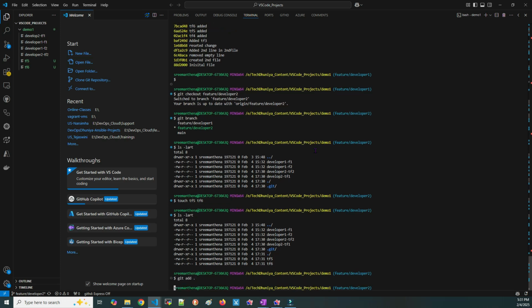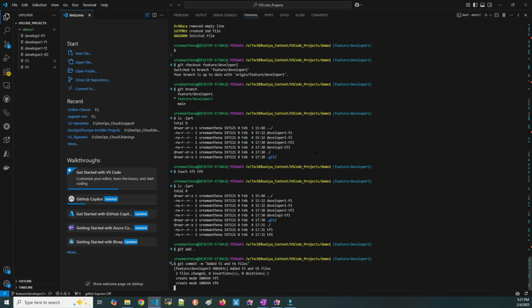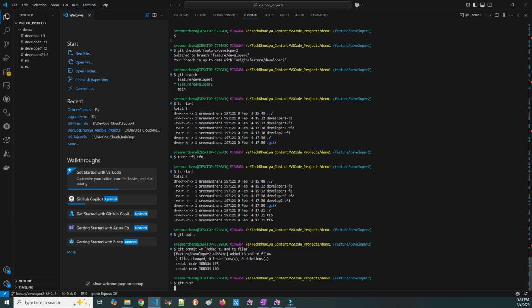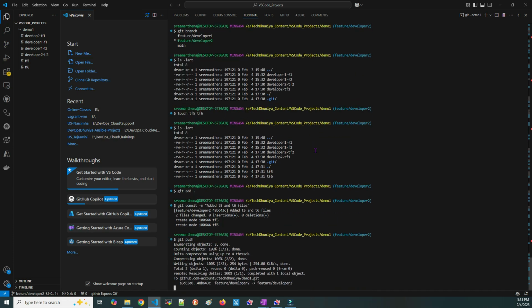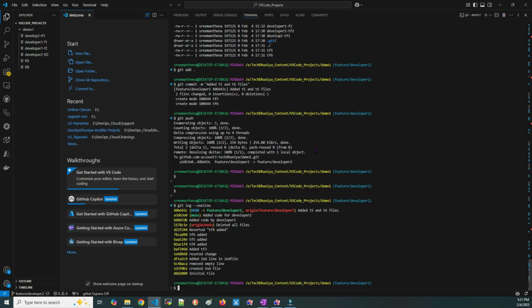Git add, git commit -m added t5 and t6 files. Okay, push. Git log -1.